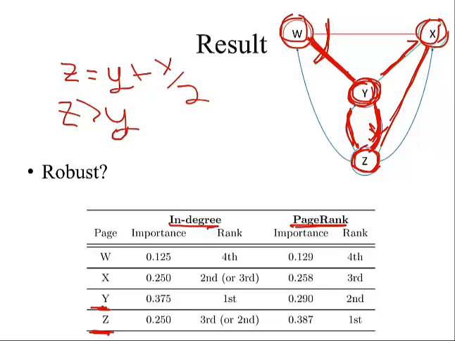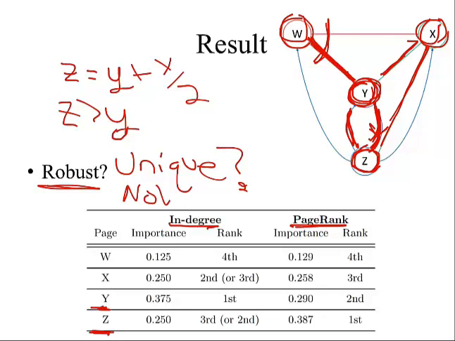Now the question we'll ask is: is this procedure robust? And what we mean by robust is, is it always going to work? Are we always going to come up with a set of unique importance scores? And the answer to that is not quite. So with this procedure that we've looked at, there are certain cases where we will not come up with a unique set of importance scores. And we will now look at two of those situations and how we can modify this PageRank procedure to incorporate those.